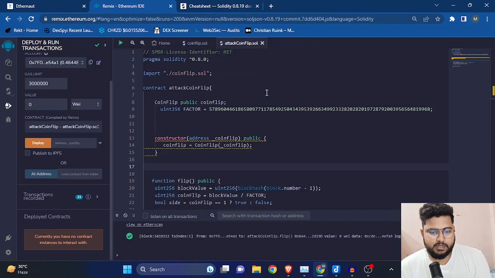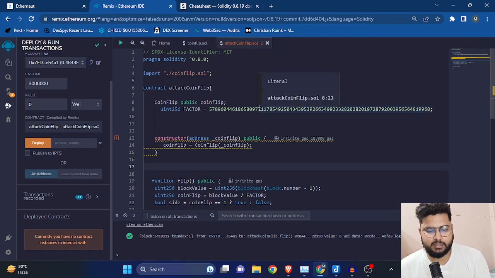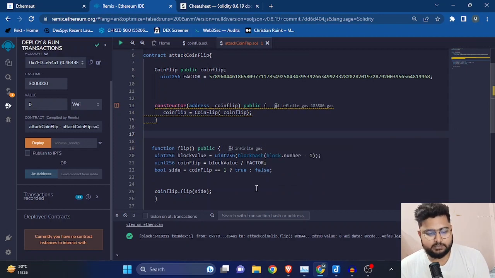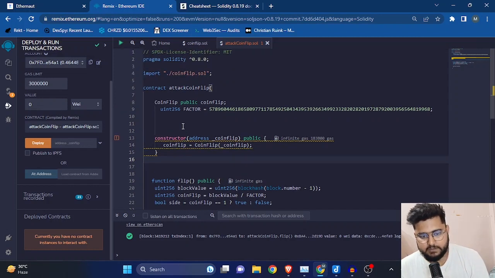I generally just copy pasted this, because this is the first time I was writing this and I could not figure it out. So what I did is I watched it over the internet and copied it, right? I'm not going to pretend to write it right in front of you. The guy also said the same thing, that you don't have to write in front and pretend that you are writing. What blockchain auditors are doing is finding the bugs, right? They're not writing the code over there. They are finding the bugs and thinking about the potential exploits.